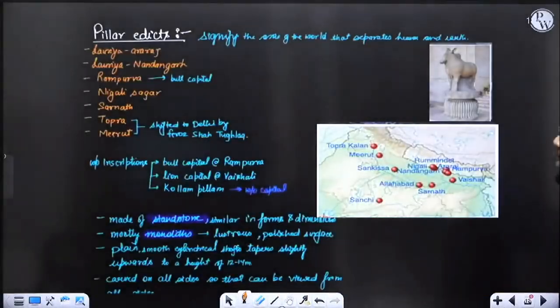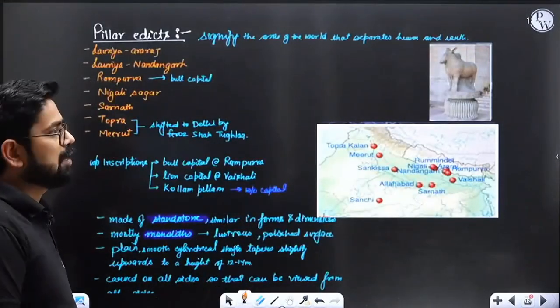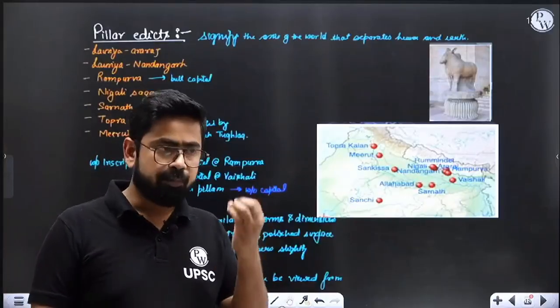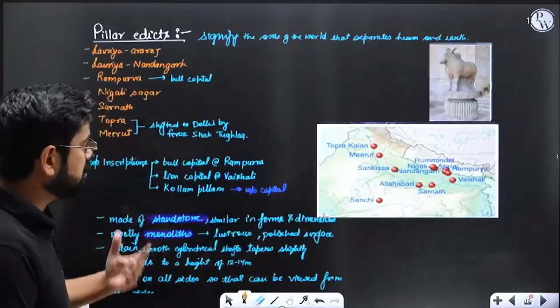But before we move to the next topic, I just wanted to show you some edicts. Though we'll be talking about the same in culture, still, because we are studying the Mauryan Empire, I want to emphasize this discussion. I want you to understand how important this Mauryan Empire is. It is the first empire which is a pan-India empire, a subcontinental empire. Are you getting it? That is the reason we'll be studying this.